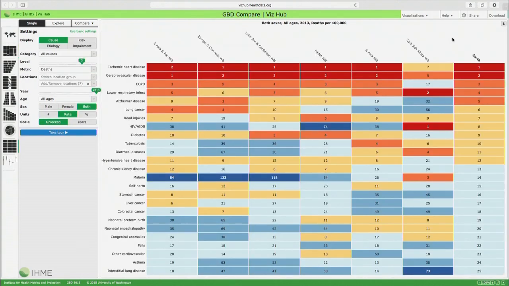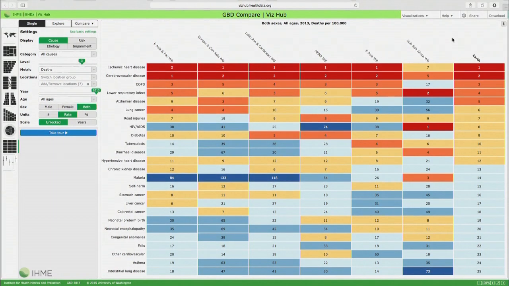Now what we're going to do is look at the leading causes of death, both globally and for countries in the different World Bank regions, for all ages, both sexes, for 2013. And here we've clicked on the world as a whole, the global view. When we look at the global view, what we see is the leading causes of death are ischemic heart disease, cerebrovascular disease, chronic obstructive pulmonary disease.